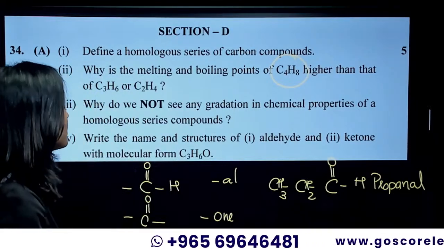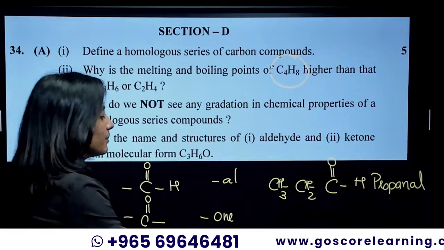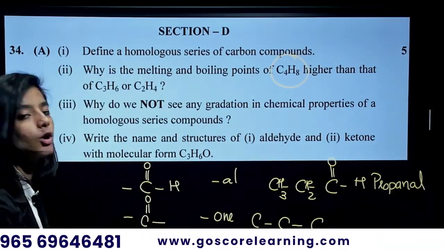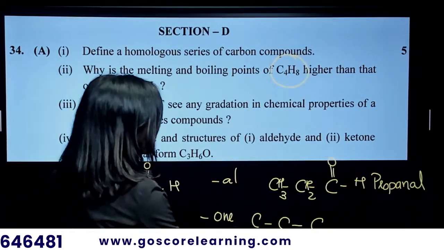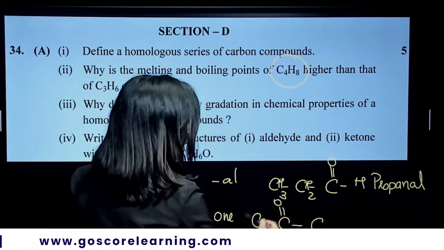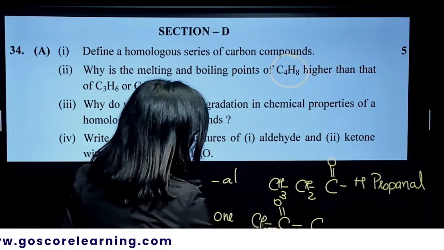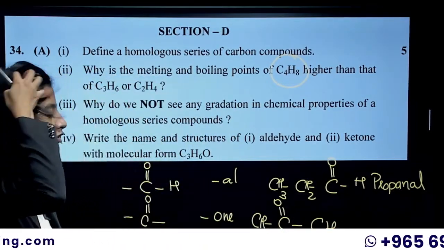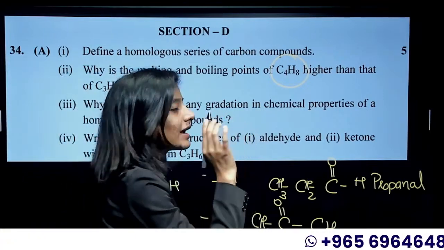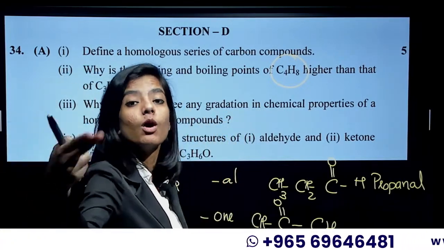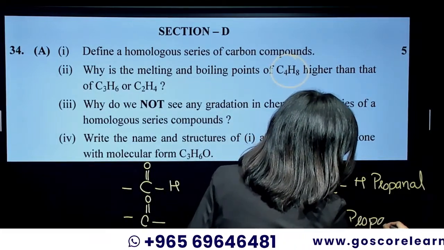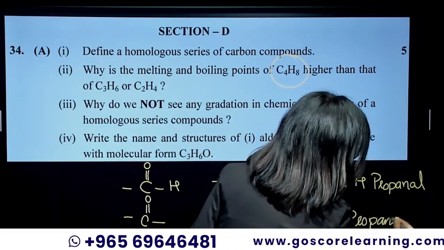Now coming to the ketone, where we know that the C double bond O is in between two carbon atoms. So understood that the ketone can only be present here. Now fill the valency by adding a sufficient number of hydrogen atoms. So that is the formula for the ketone, and we have to replace E with ONE. So again it goes like this, propanone.